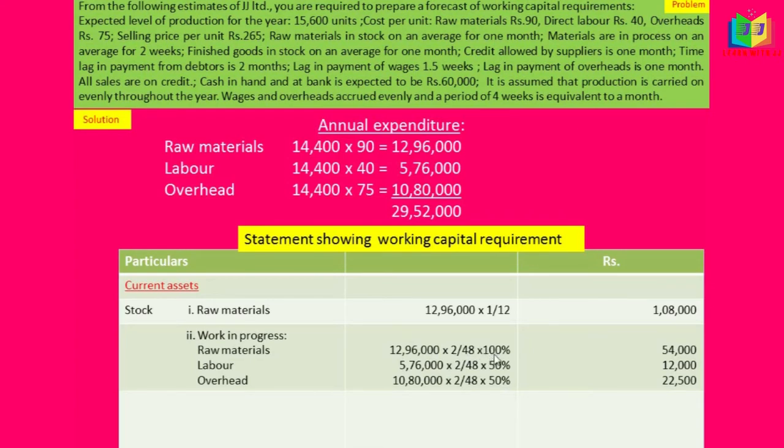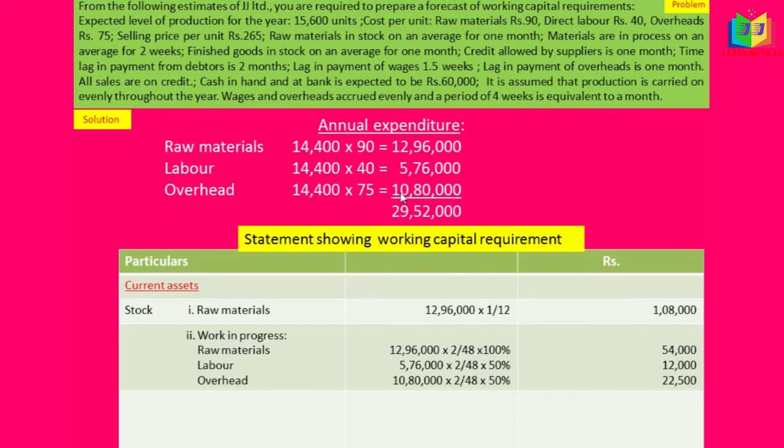The raw material for work in progress is used fully, so we take 100%. And for labor, 2 divided by 48 into 50%, this shows only 50% of the labor was used in work in progress.